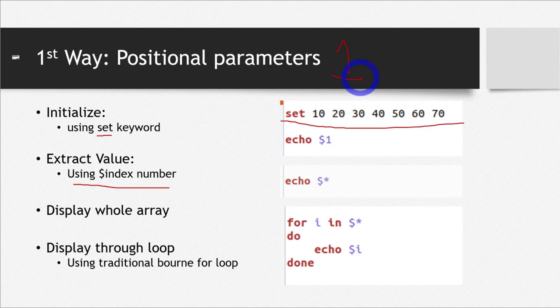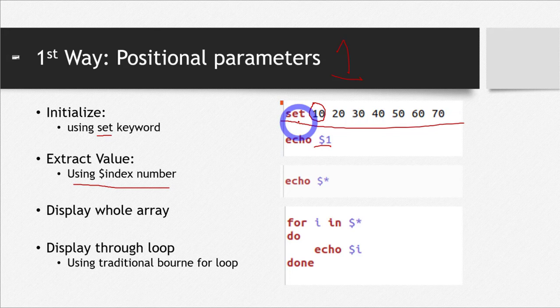So if you want to access the positional parameters, you write a dollar sign followed by the index, just the index. For $1, the first index, the output of this command will be 10. Echo $1 is printing 10.